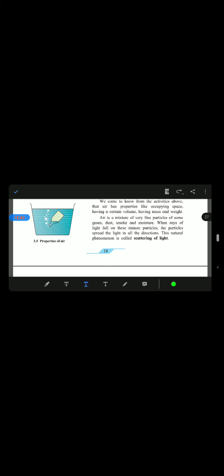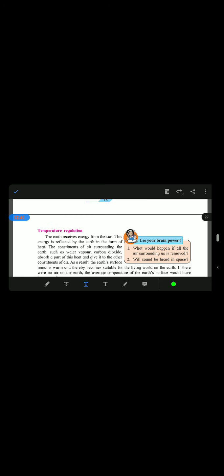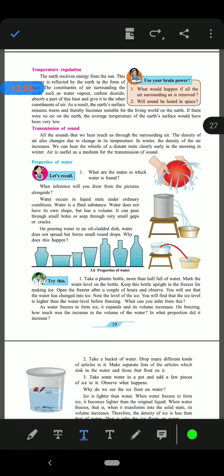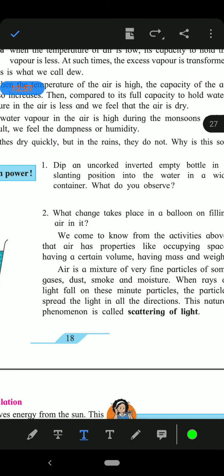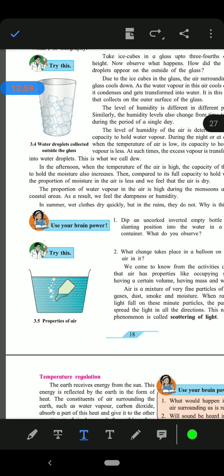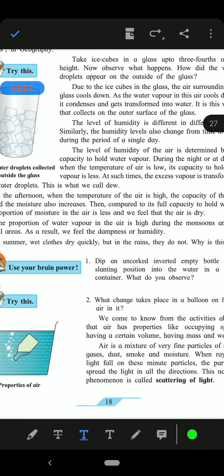That's it for today. Tomorrow we are going to see temperature regulation, transmission of sound and properties of water. Thank you. Students are requested to write the properties of air in their science classwork notebook.